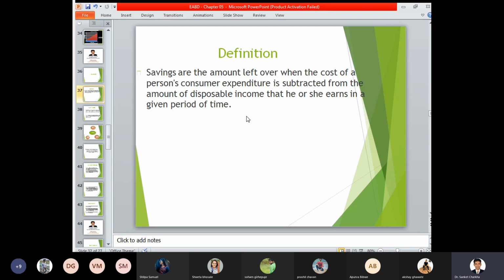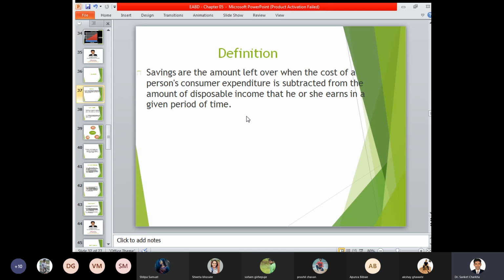Now, when this 20,000 has been spent, the remaining amount available with the family is rupees 30,000. So this 30,000 becomes your savings. All the three concepts of consumption, investment and savings are part of a composition that can be combined together, and then you can identify the valuation of a certain product, a certain commodity, or a particular family, that is an individual.